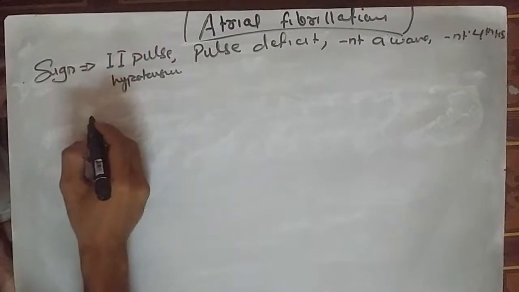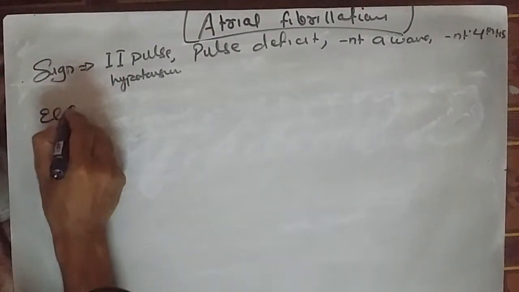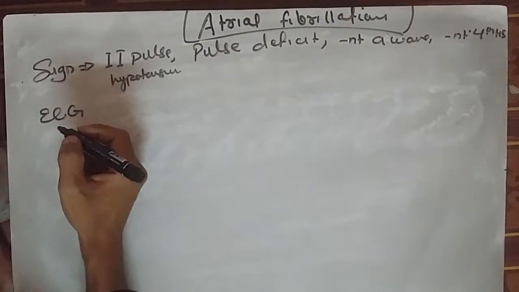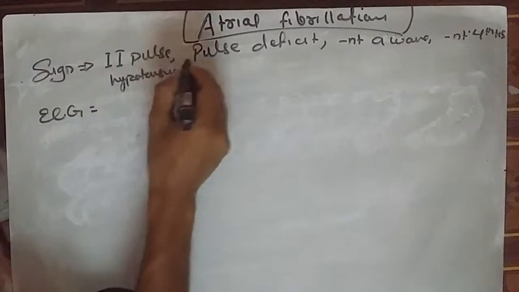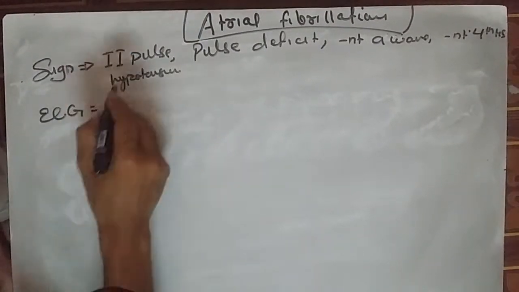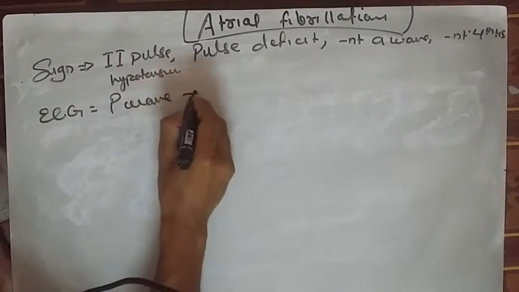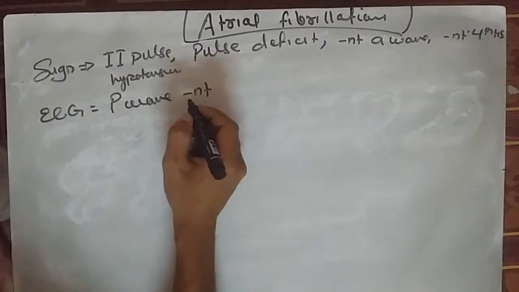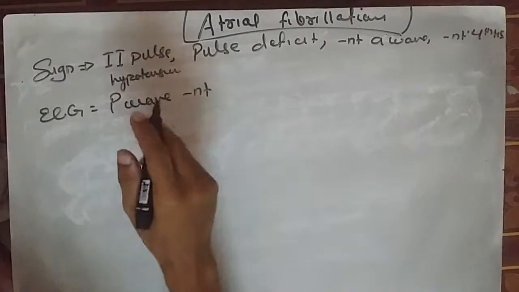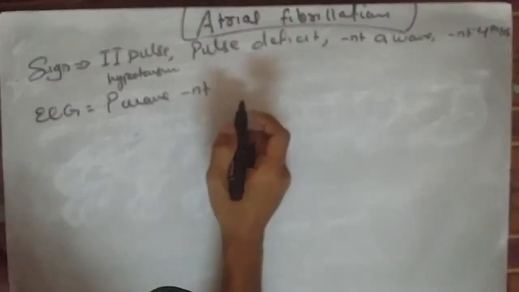Okay, now a very specific ECG finding. What are the ECG findings in this patient? Usually the rhythm is irregular. Obviously, as we saw in the signs, an irregular rhythm is seen. P wave is absent, okay, because the atria are not undergoing contraction, only fibrillation is being seen in atrial fibrillation.